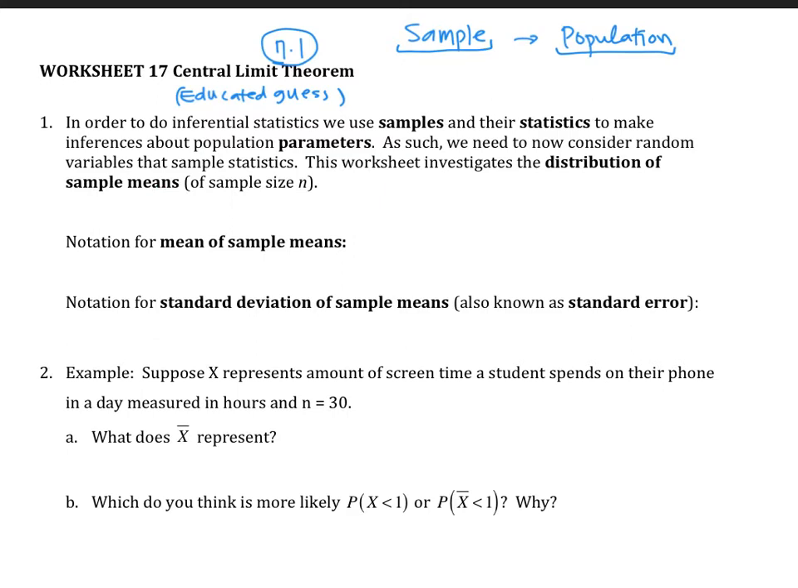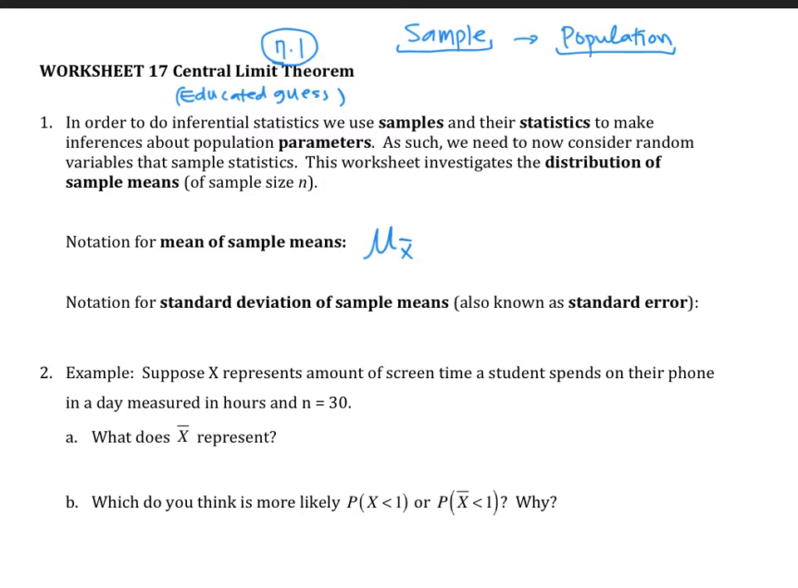So let's look at the notations first. Mean of the sample means. I know the mean is used with the notation mu, but it's not just the mean, it's the mean of the sample means, so I want to put a little x bar. I know it sounds kind of weird. Mean of means, what does that mean?